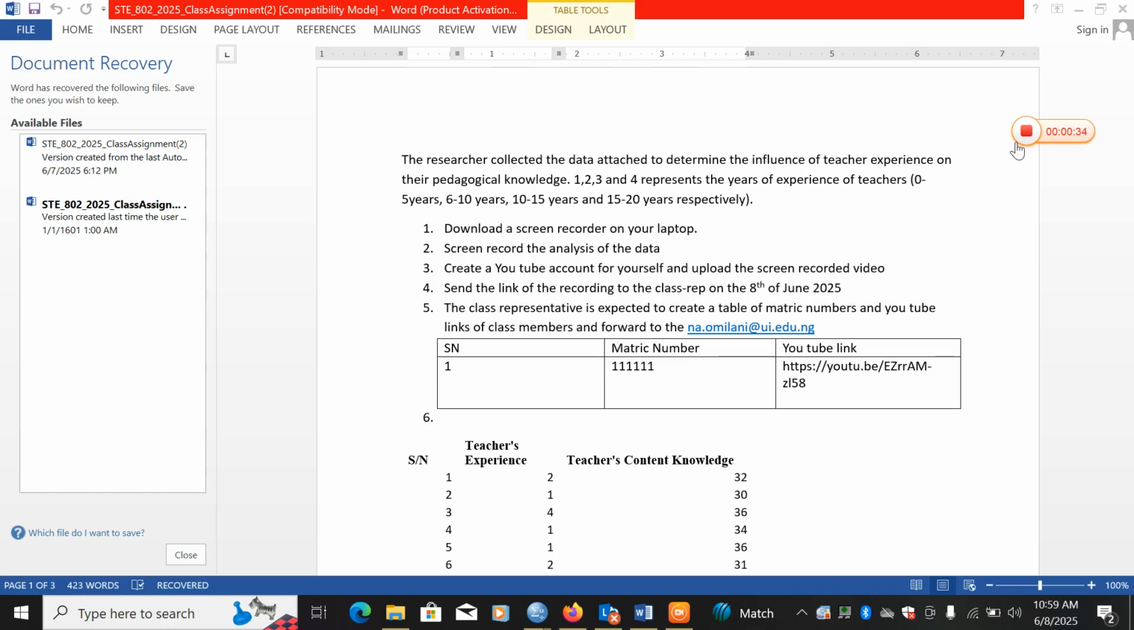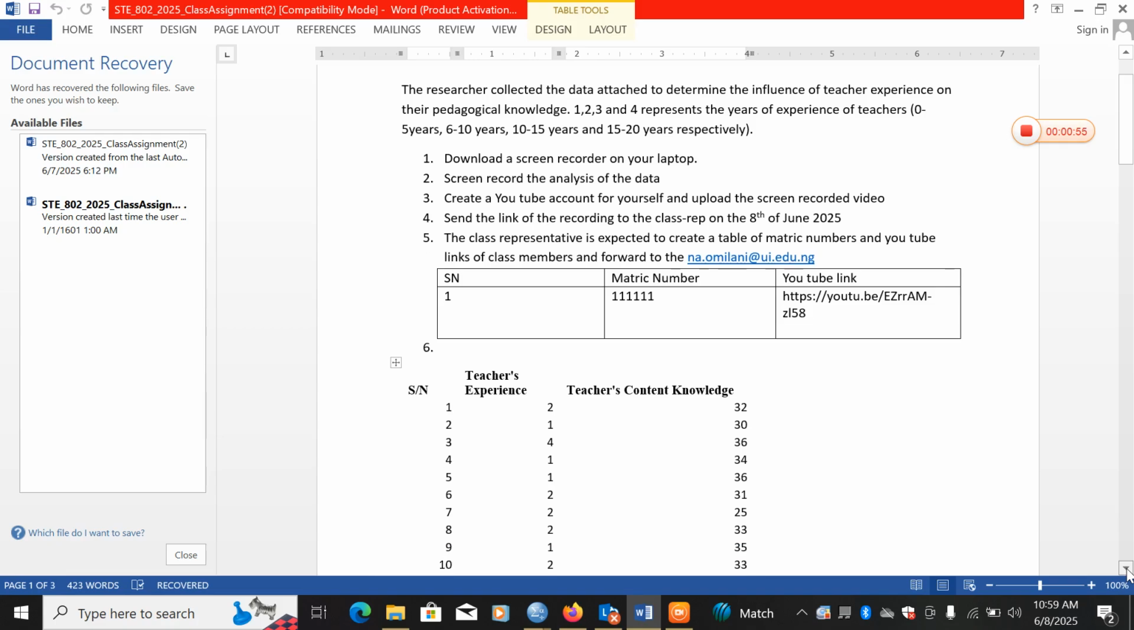The first group is 0 to 5 years. The second group is 6 to 10 years. The third group is 10 to 15 years, while the fourth group is 15 to 10 years respectively. So I want to start the analysis.